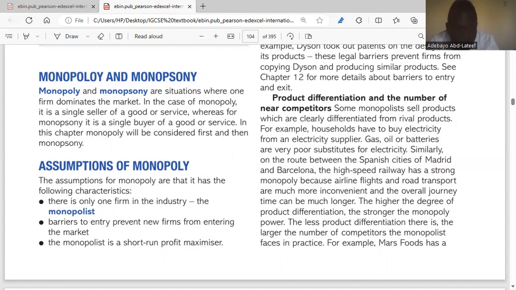So electricity doesn't have a substitute that can really make it think it has a competitor. Batteries, generators, gas, oil, they cannot give us the same comfort that electricity is going to give to us. So this makes it inevitable, and that increases its monopoly power.